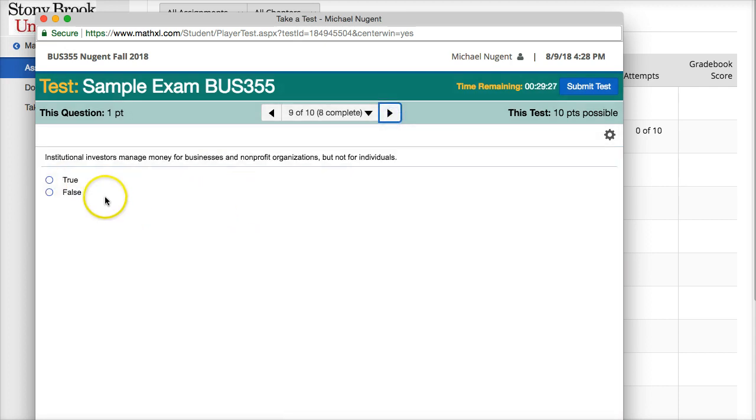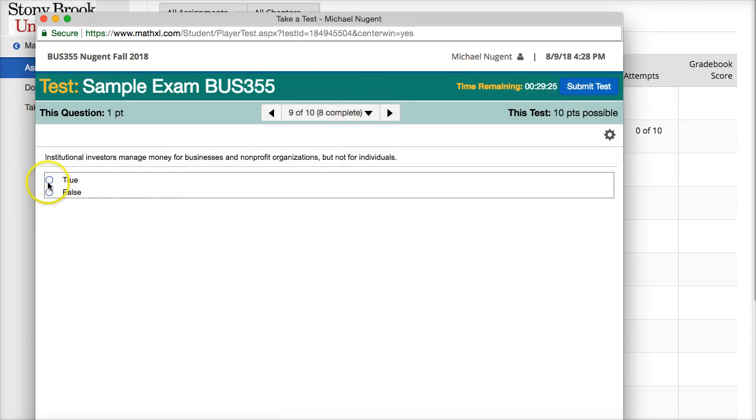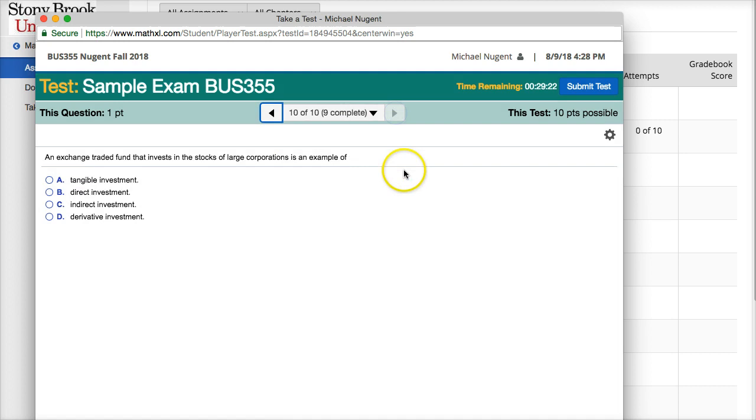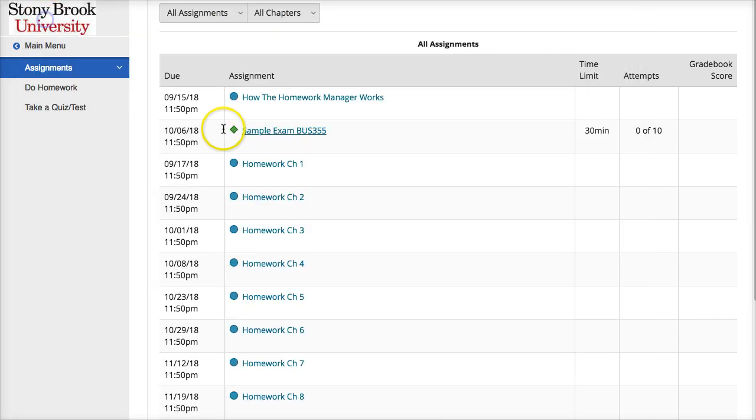And these are not the correct answers. I'm just clicking anything to get to the end of this. Okay, so when you finish your last question, you can go and click Submit Test, and then your test would be submitted. And as long as it's within the remaining time, if you run out of time, the test will automatically be submitted wherever you left off. Okay, so that's just to kind of see what the exams will be like.